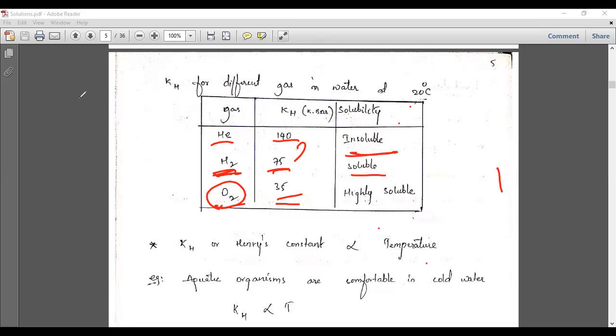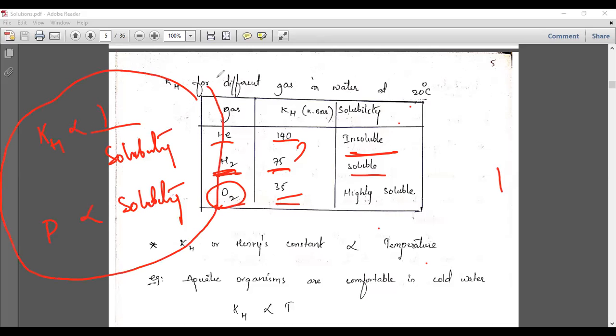So remember here, the Henry constant KH is inversely related to the solubility, and the pressure is directly related to the solubility. These two relations we have to understand: if you increase the pressure, the solubility will increase. If the Henry constant is very high, the solubility will decrease. If the Henry constant is very low, then the solubility will increase. So these are some of the examples.